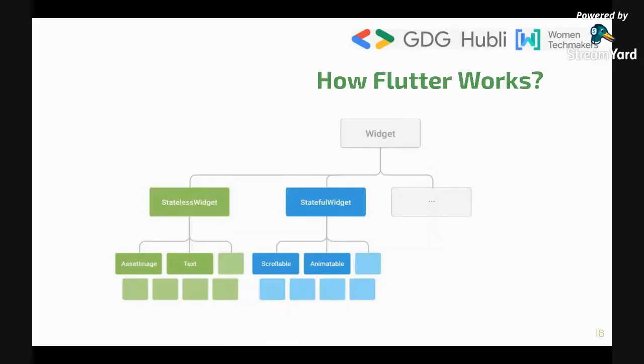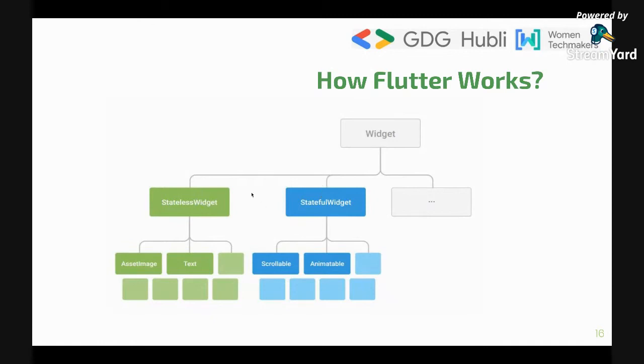Now, let us understand how Flutter works. Every single thing inside Flutter is a widget. No matter whether you are using a text, an image, a scrollable element, or an expandable widget or anything like that, every single thing will be a widget. There are two main types of widgets that we write the code with. One is the stateless widget, and another one is the stateful widget.